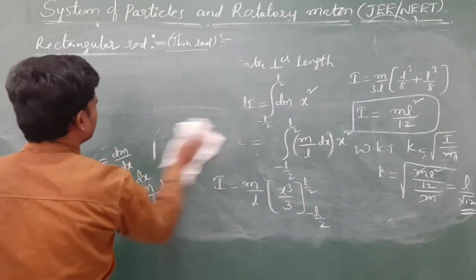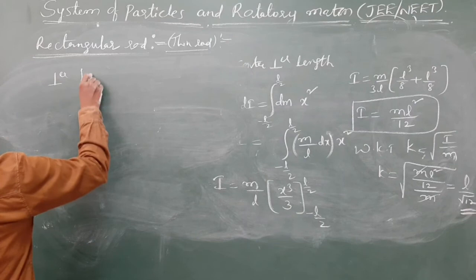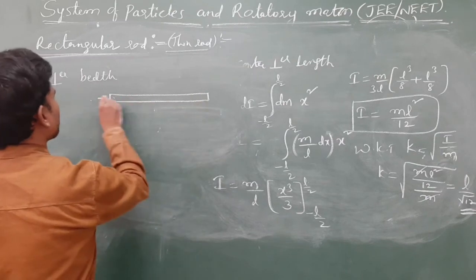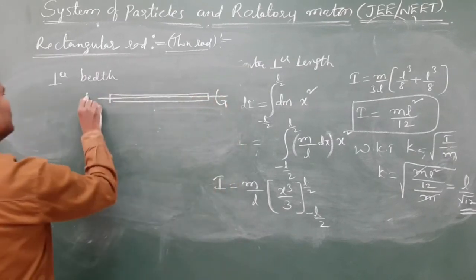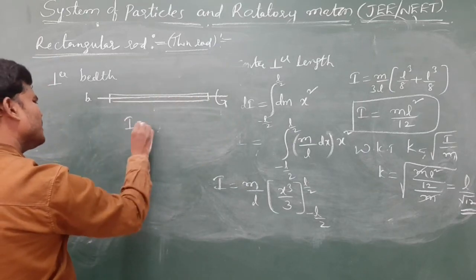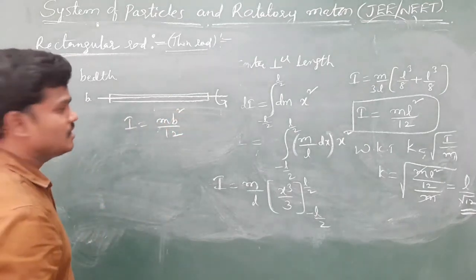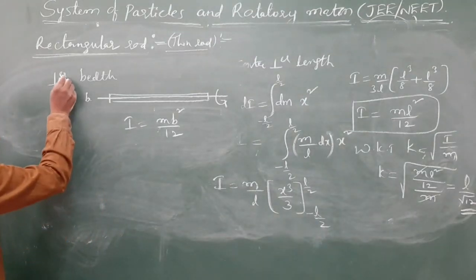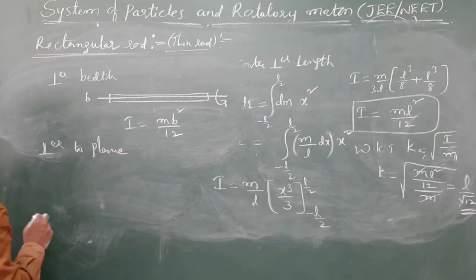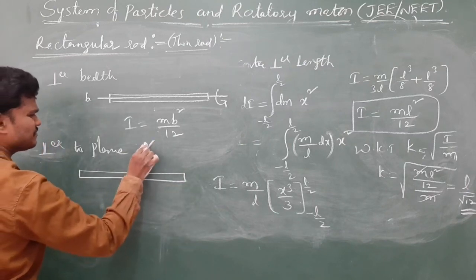Now let me find out perpendicular to the breadth. Axis passing through center perpendicular to the breadth, like this. Again take a small strip, again apply the integration from minus b by 2 to plus b by 2. Direct, let me write m b square by 12. M b square by 12. And again, this is perpendicular to the plane. Perpendicular to the plane means like this.